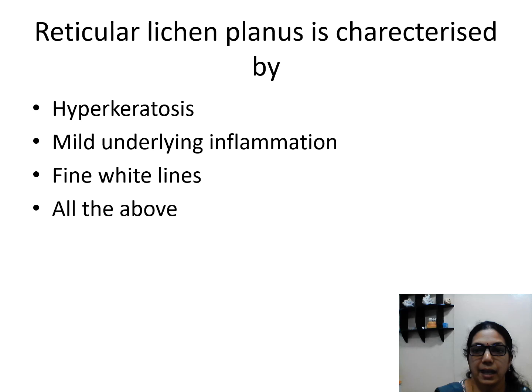Reticular lichen planus is characterized by hyperkeratosis, mild underlying inflammation, fine white lines, or all the above. So only reticular lichen planus is present clinically, which means there is hyperkeratosis and mild underlying inflammation. If the inflammation is more, you will see more of the erythematous ulcerative form, and it also appears as fine white lines. That is referred to as reticular lichen planus.